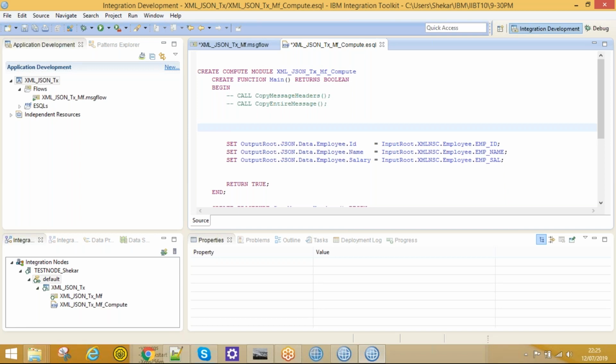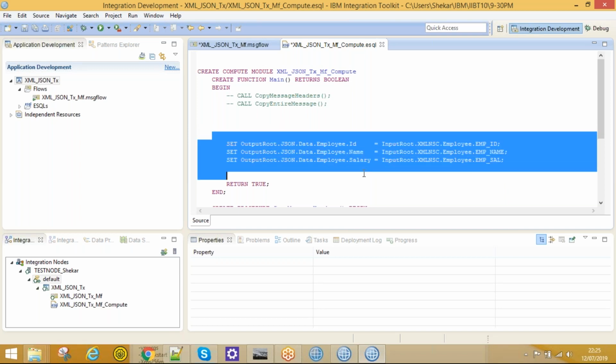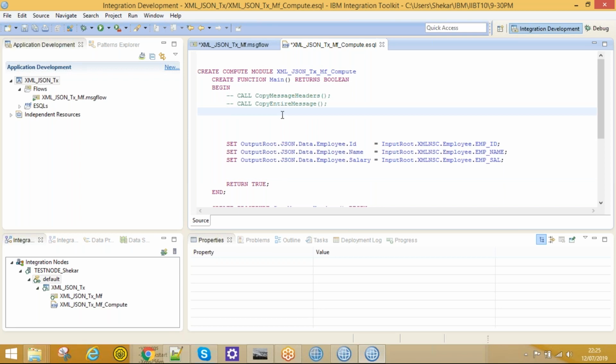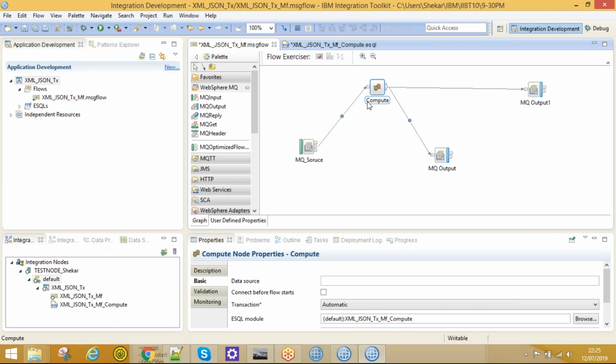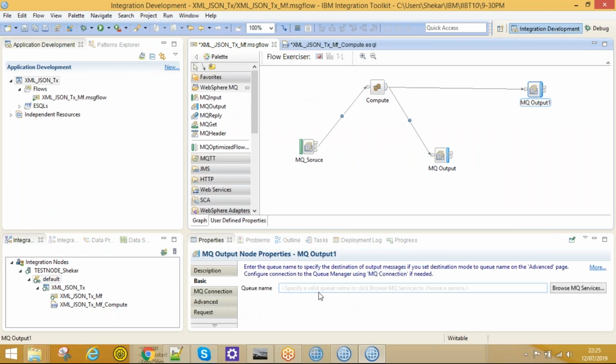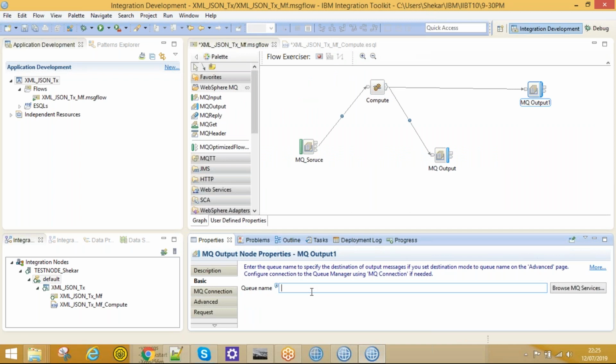If the incoming values are matched, then you will do the transformation. Or else, if those incoming values are not matched, you will propagate that particular message to the out1 terminal, and that message will be routed to this MQ output node, and whatever queue name you configure over here, that message will be posted in that queue. You understood, right? Yeah, got it.